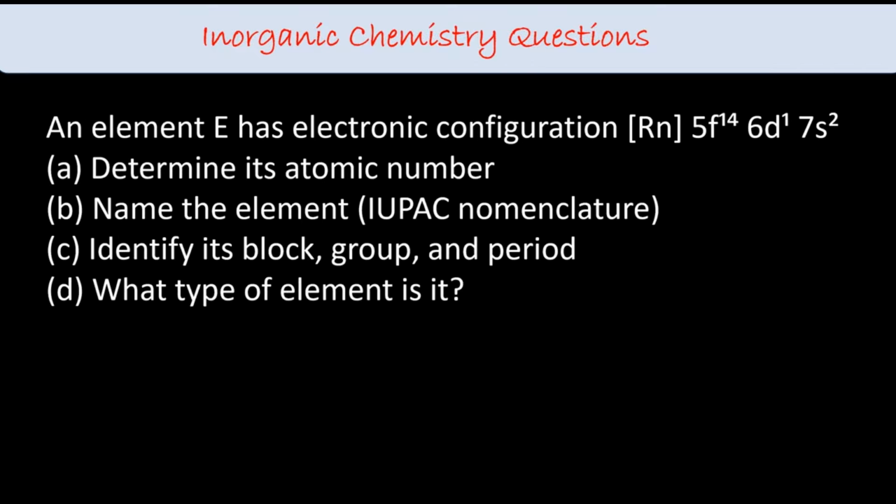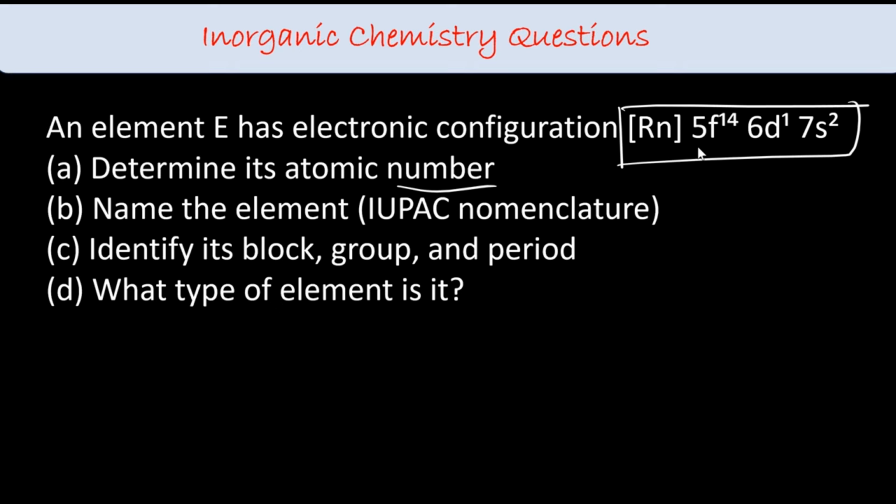E has an electronic configuration of this. Determine its atomic number, name of the element, identify its block, group and period, and what type of element this is. This can be asked as a completely separate question, but I'm going to cover all together. First of all, observe the electronic configuration given: 5f14, 6d1, 7s2. Count the number of electrons over here. That will give you the atomic number.